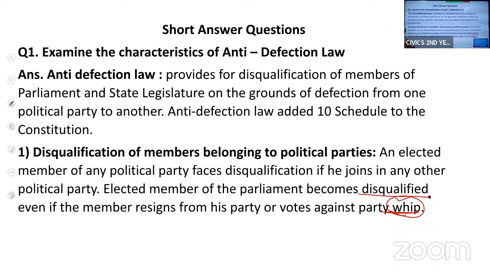So here there are 3 conditions. I'll face disqualification if I join any other party after getting elected, if I resign from the party after getting elected, and if I vote against the whip, then I'll be disqualified as a member of the house. Am I clear with this?